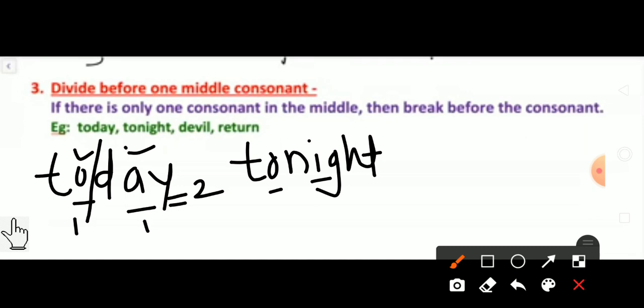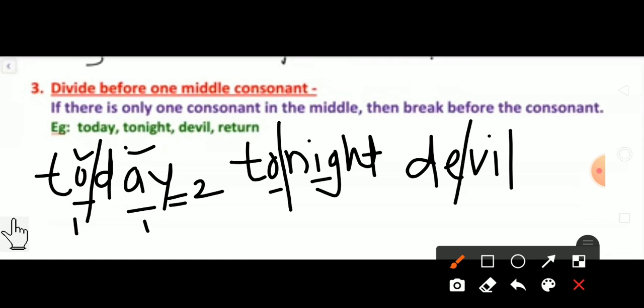So we have to divide before the N. Tonight. Like that. They will, we have to see. Yes. They will. Then return. Same. Just see. R-E-T-U-R-N. Return. Got it? Like that we have to divide it. So that is the third rule. Divide before one middle consonant.